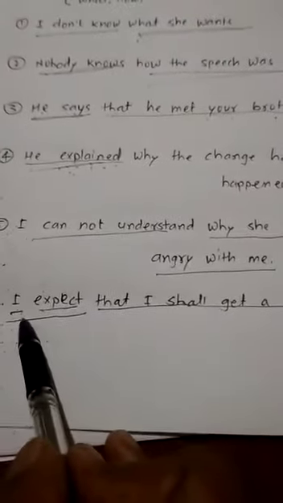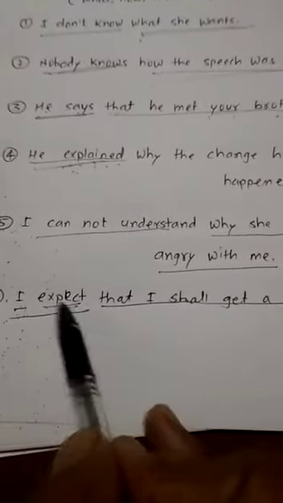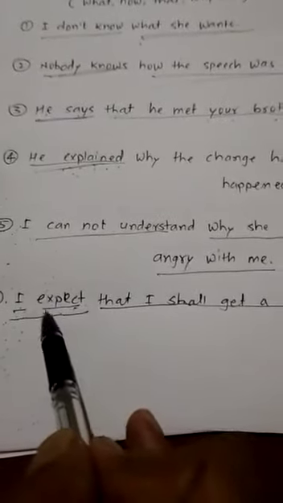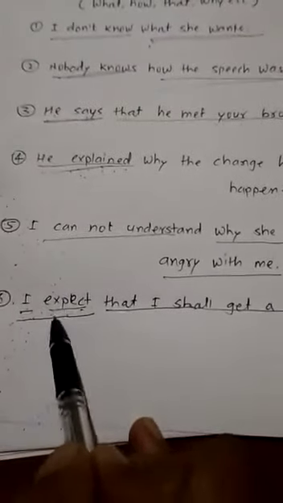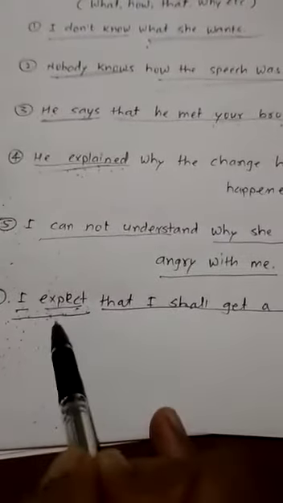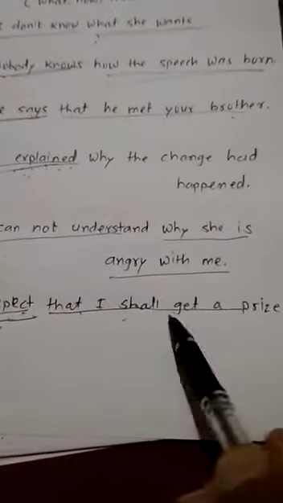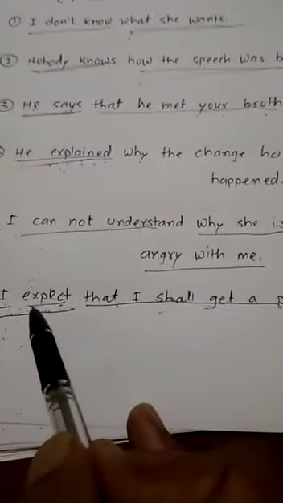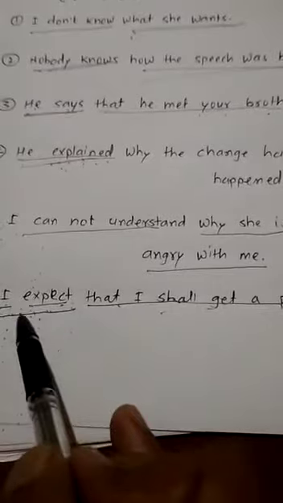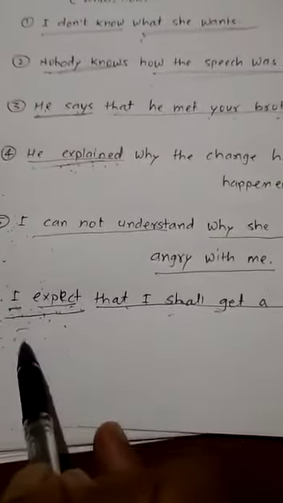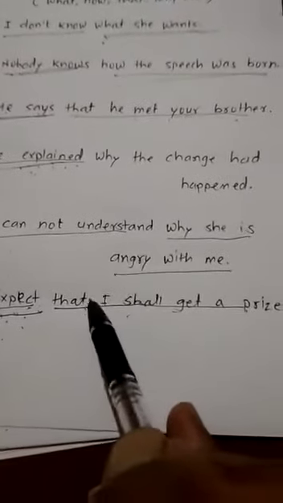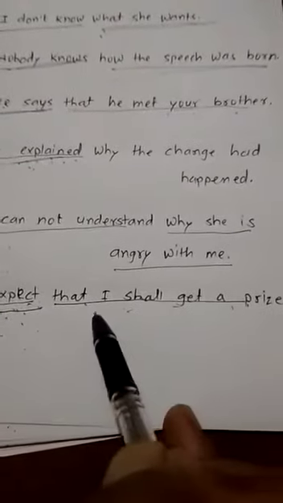Question the main clause with what: what do I expect? That I shall get a prize. So here you are getting the answer. Write down the answer like this: main clause, I expect; then that I shall get a prize, that's a subordinate noun clause.